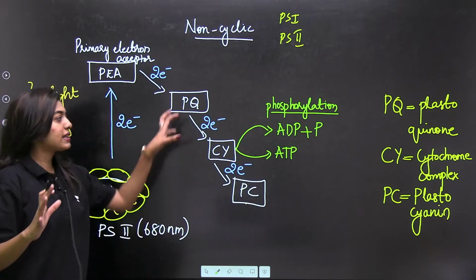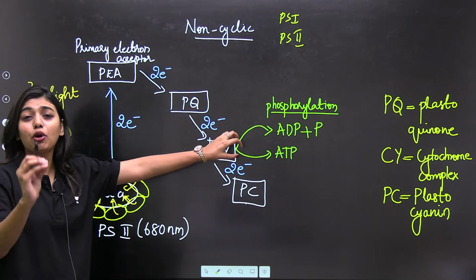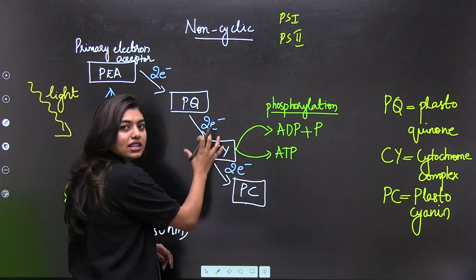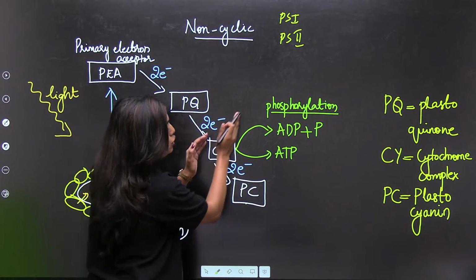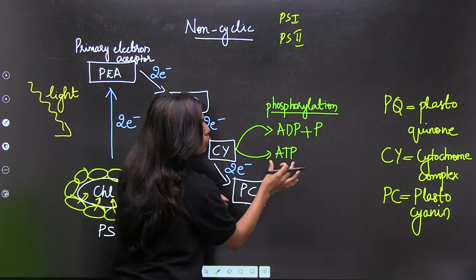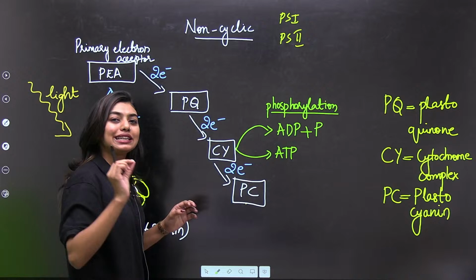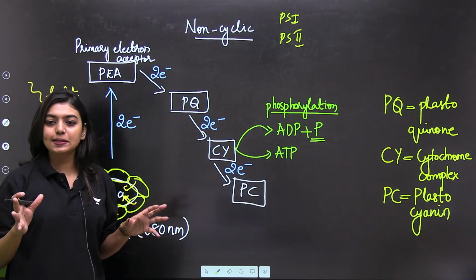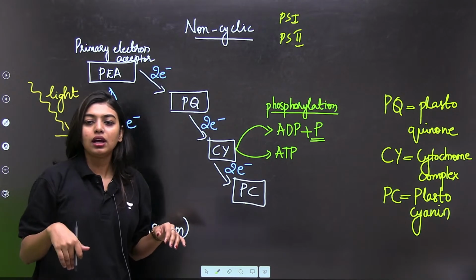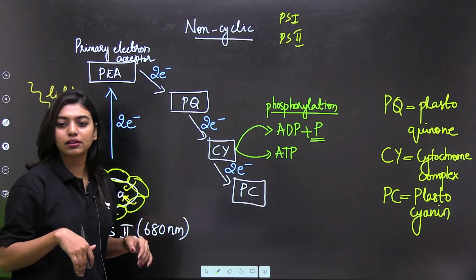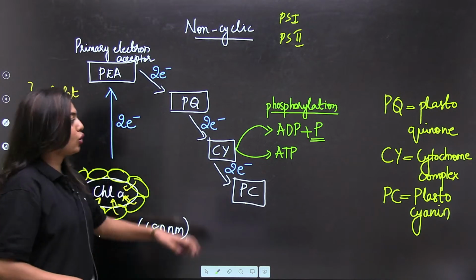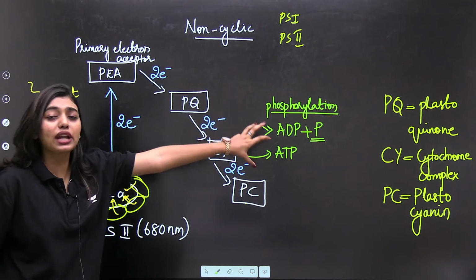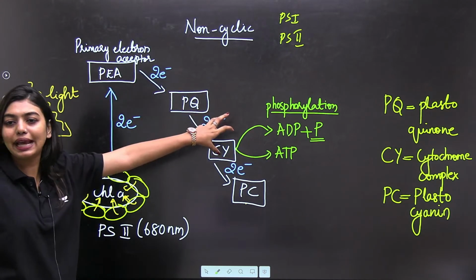So this much is clear. Students, very important concept. So what is happening here? There was some extra energy in the CY that is utilized to convert ADP to ATP by adding a phosphate group. Clear? So here we have a phosphorylation with the help of light.